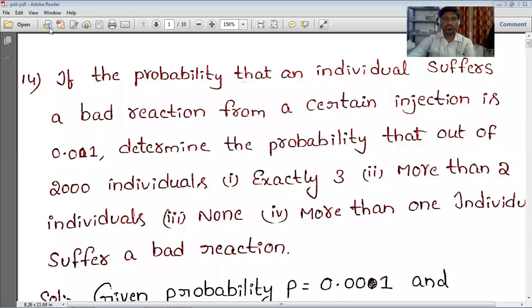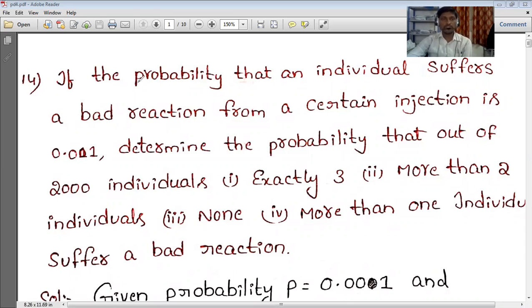Okay, so here it is. See clearly, the probability that an individual suffers a bad reaction from a certain injection. Suppose someone went to hospital and they gave some injection for the disease. Due to that injection, some reactions will come, right? Some bad reactions came.